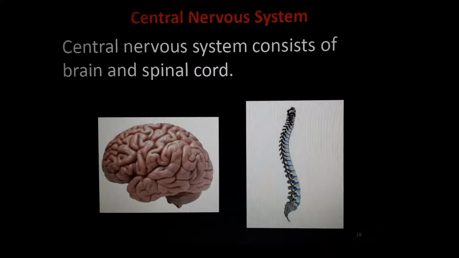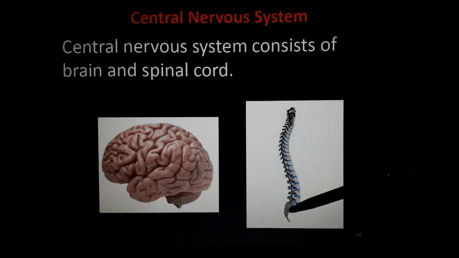The central nervous system consists of the brain and spinal cord. But in this picture, actually, this is the vertebral column. Understand? These different bones which we have in the spine are called the vertebral column.